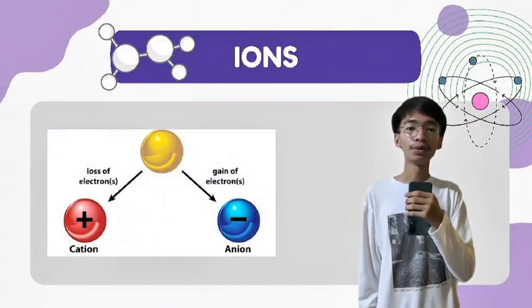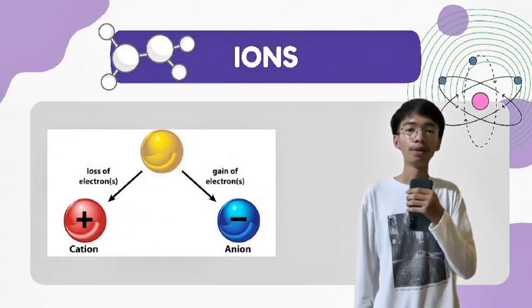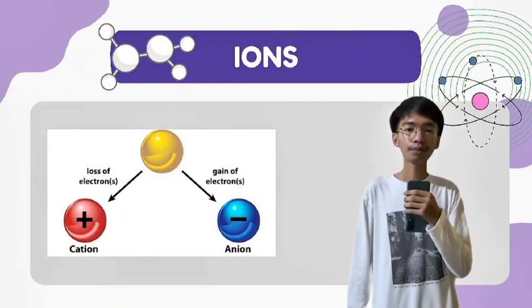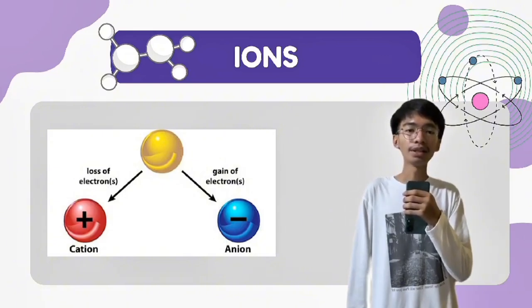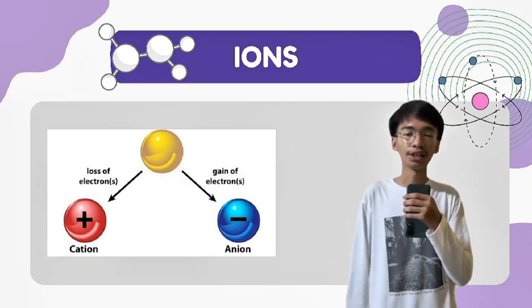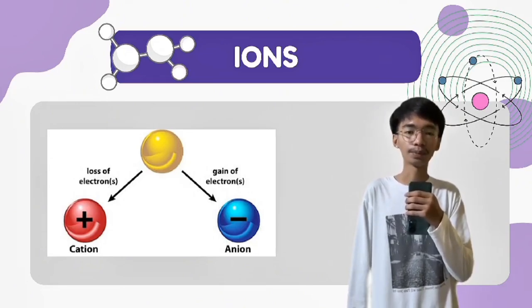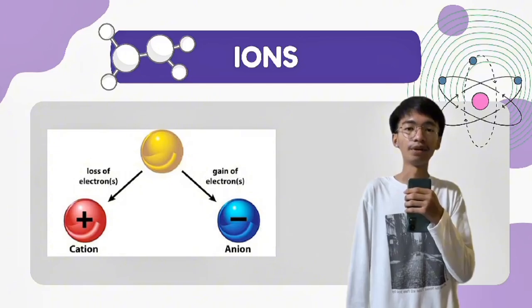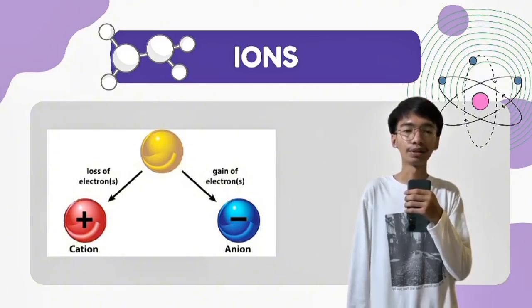This picture shows how ions are formed. When an atom loses electrons, it becomes positively charged, called a cation. When an atom gains electrons, it becomes negatively charged, called an anion. To understand this better, let's see an example of an ionic bond that will be discussed by Mr. Johnson.